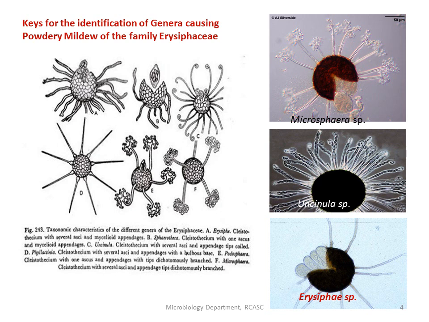Based on the appendages on the clistothecium, and also the number of asci produced inside the clistothecium, the delimitation of the genera has been done. So let us study a few examples of the key characteristic features, how we could differentiate them.